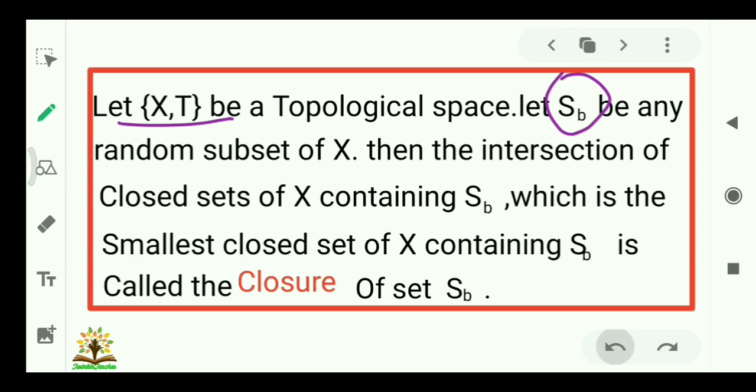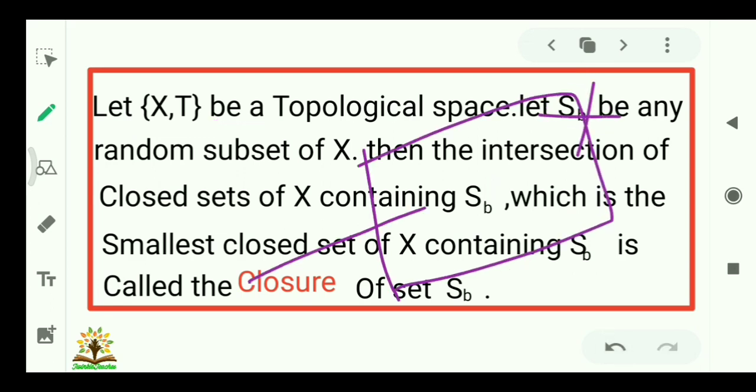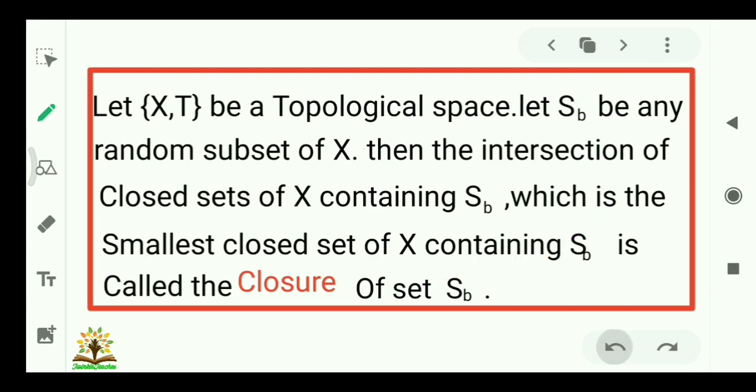That is, if we have any random set X and we take a subset of it SB, we find out all the closed sets of X in which the set SB is contained. Then we take intersection of all closed sets which are containing the set SB, and that will be the smallest subset of X containing SB, which is closed also, and that is your closure.